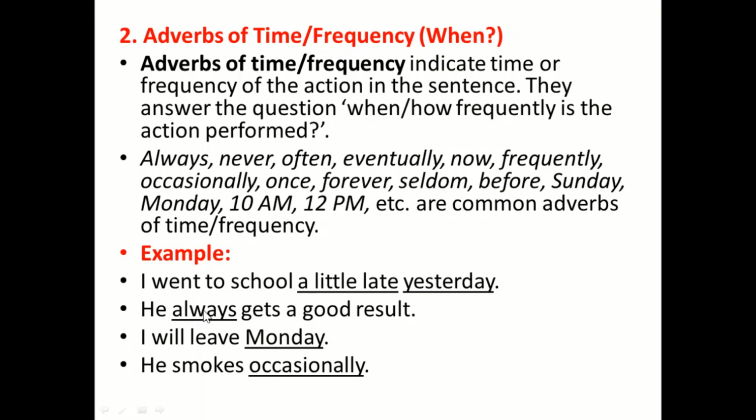It also describes the time. I will leave Monday. The day is mentioned. Time. That's why leave Monday. He smokes occasionally. How does he smoke? He's not a chain smoker, but he smokes occasionally. It describes smoke, the time or frequency.